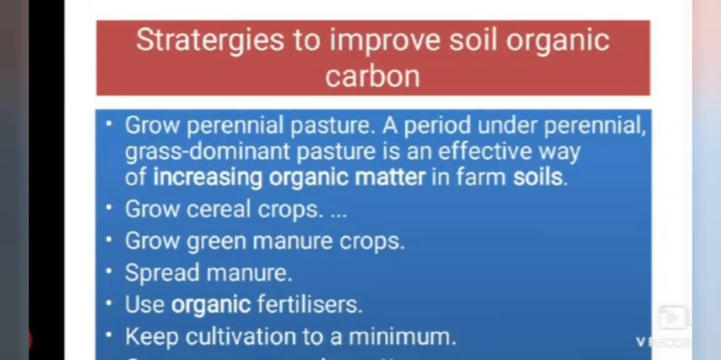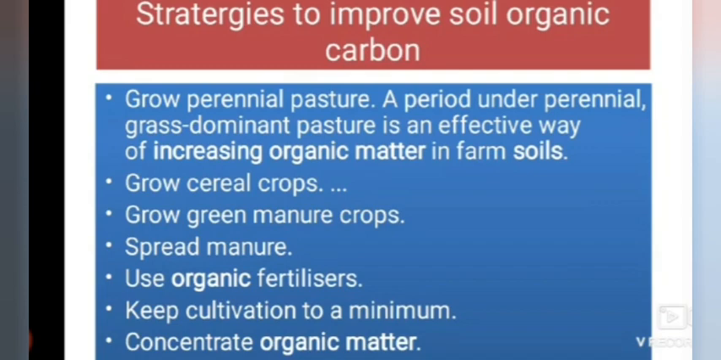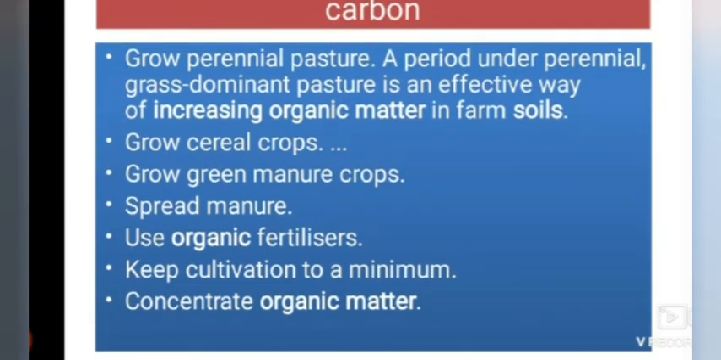Yes, as I said, there were many factors, so we have to follow some strategies to improve the soil organic carbon. Of them, grow perennial pastures. As I said before, the most carbon is present in grasslands only, so we have to grow perennial pastures. A period under perennial grass dominant pasture is an effective way of increasing organic matter in farm soils. Not only that, grow cereal crops, grow green manure crops, spread manures.